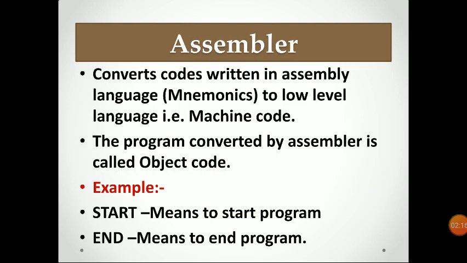An assembler can convert the mnemonic code to the low level language, because an assembler is only used for low level language. It comes in the first generation programming language, as I already discussed in the previous slide. So an assembler can convert the assembly language to object code or machine code. See the example. If I write start, this means start. So the assembler converts that start to machine code and the computer understands that it has to start the program. These mnemonic codes are understandable by human beings also. See, end means to end the program.